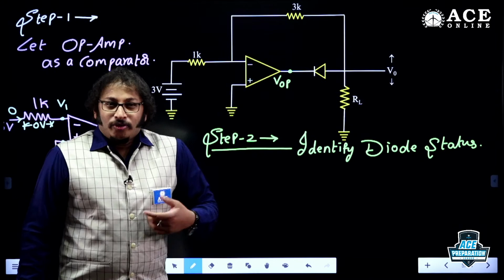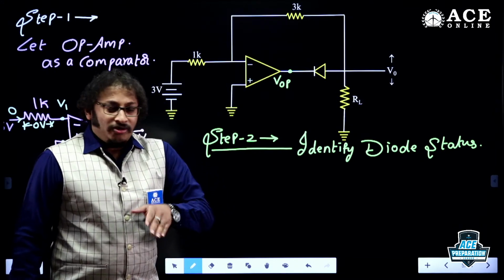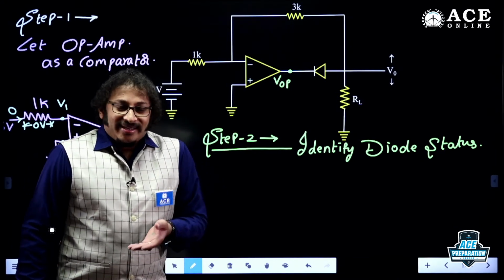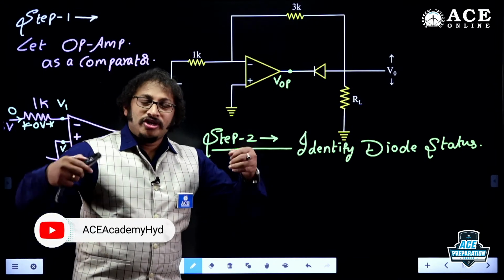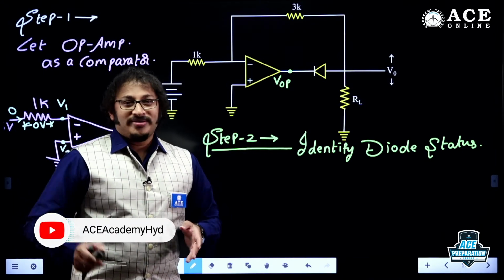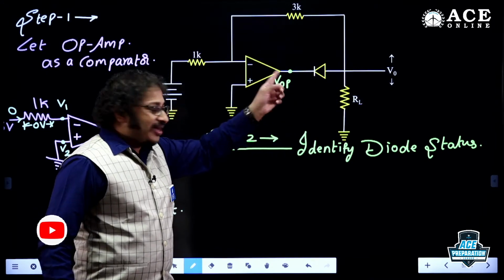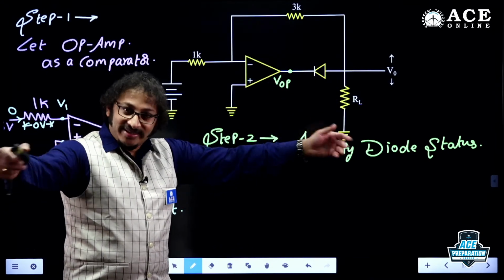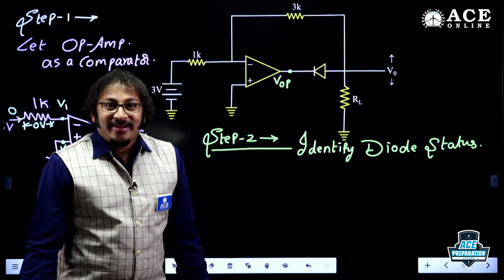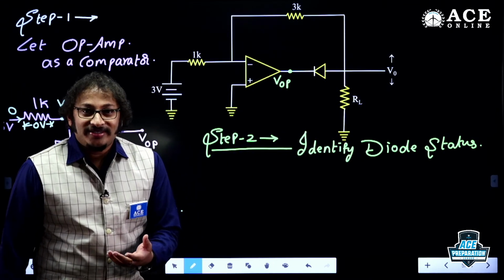Commonly what we do: anode voltage greater than cathode voltage, then only the diode is on. Anode voltage less than cathode voltage, then only the diode is off. That is for sure. I need both voltages to compare. But here, I don't bother about the anode voltage because this is the highest voltage which is going to decide the status of the diode. No other choice I have. Guys, correct or not, dear students, right?